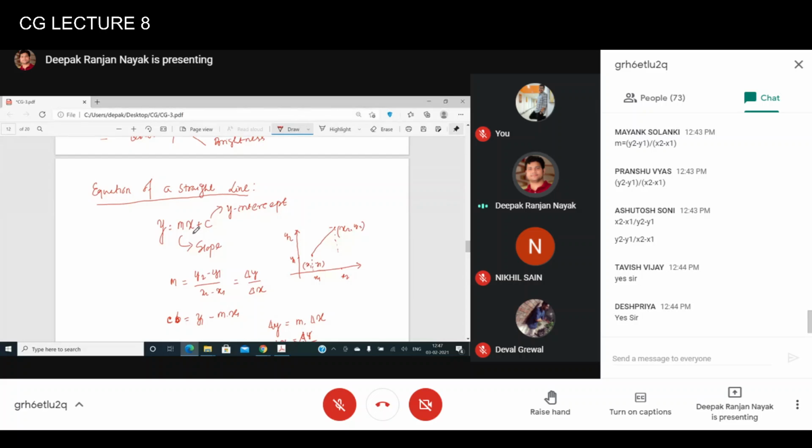And the c value, the y-intercept, will be an integer value, or maybe some other values. But the value of m, who can say, will it be a fractional or floating point value, or an integer value always?